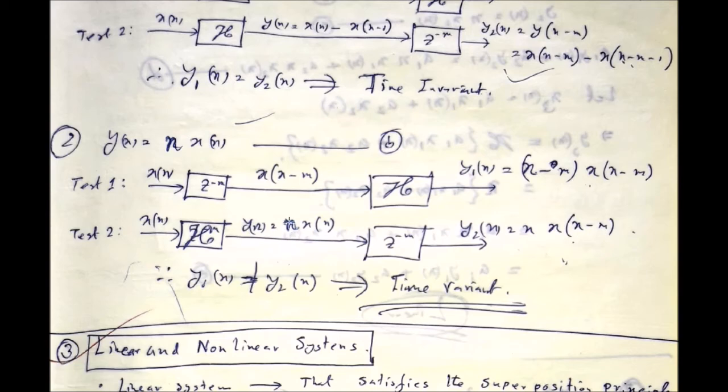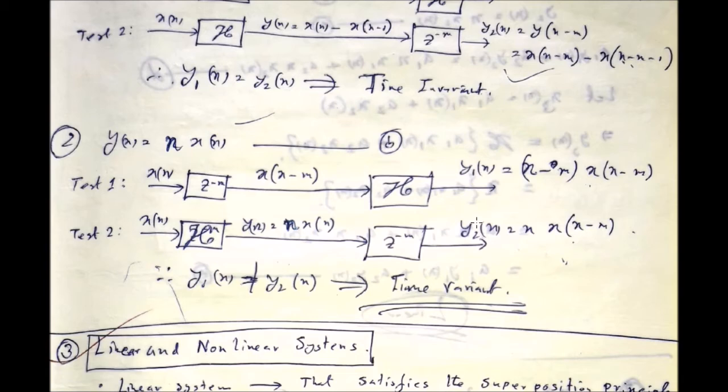So this particular term will be unchanged, but the signal will get the delay of amount m. So that will be n multiplied by x[n minus m]. You can see that here y1[n] and y2[n] are different. They are not the same.